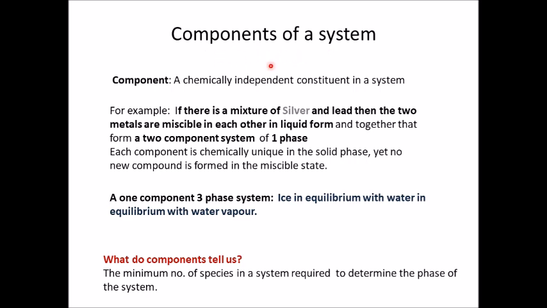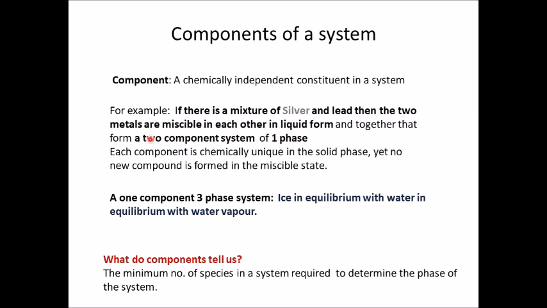Now we come to the components of a system. A component is a chemically independent constituent in a system. So, for example, if there is a mixture of silver and lead, you can see two different chemicals over here, two different elements, silver and lead. And the two metals are miscible into each other in liquid form but not in solid form. Together they do not form any new compound, right?